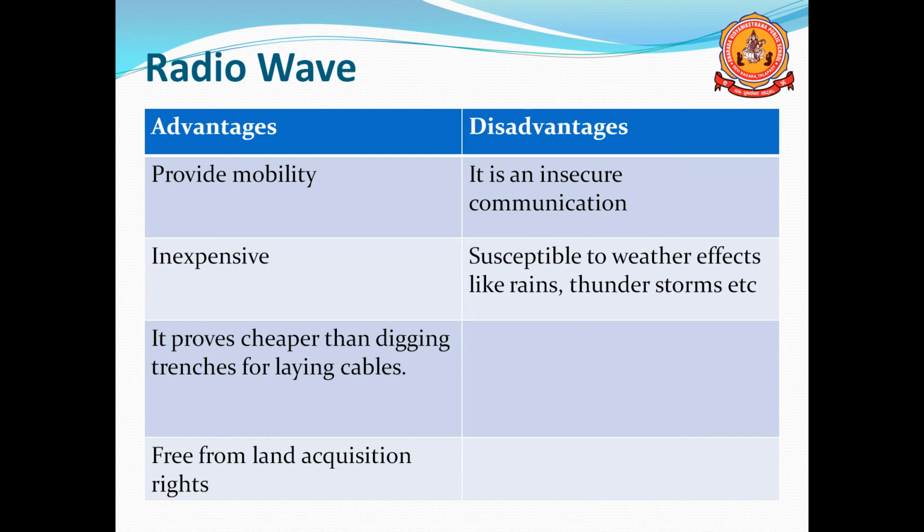Then the disadvantages. It is an insecure communication. Security is less in the case of radio waves, and other people can hack the data easily. It is also susceptible to weather effects like rain, thunder and storms. For example, radio waves will be affected by clouds and rain. These are the two main disadvantages of radio waves.